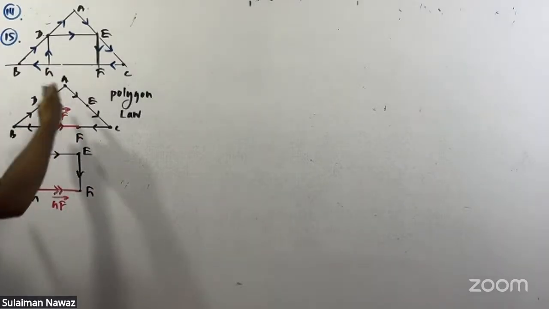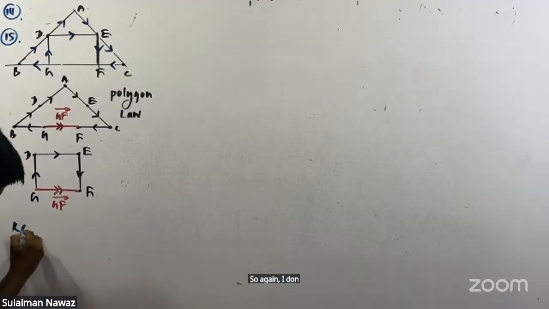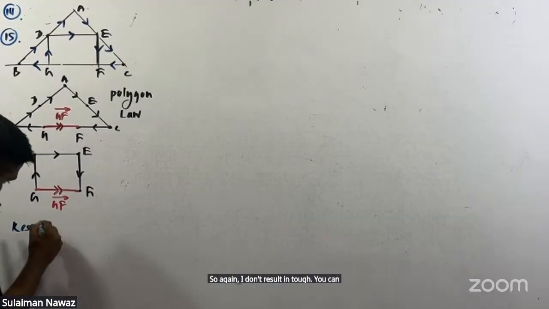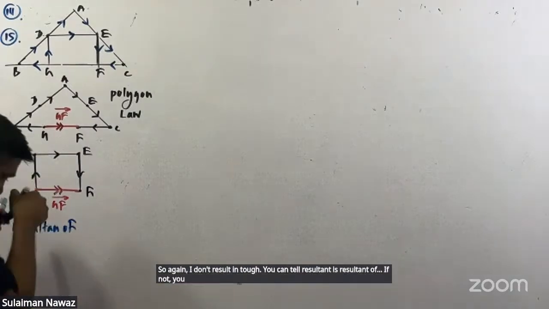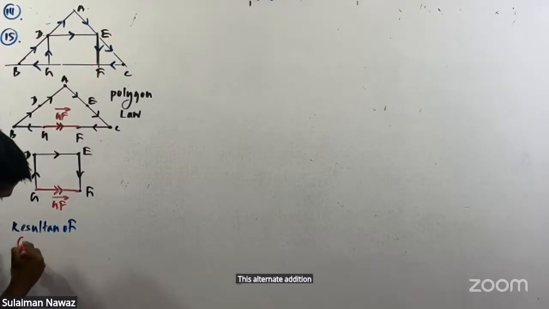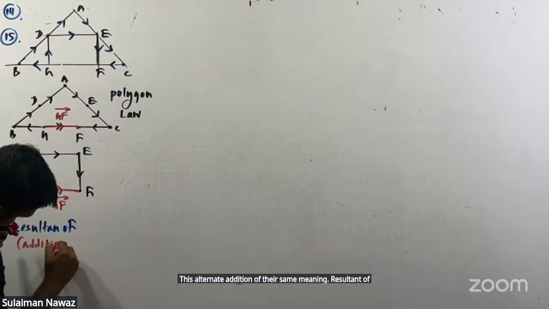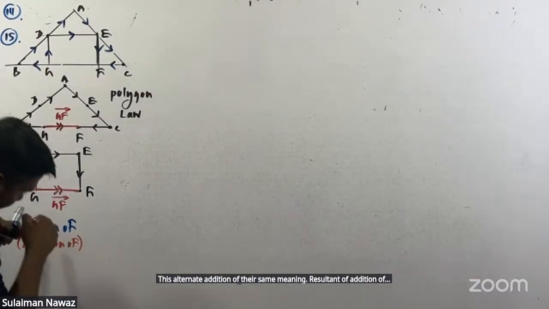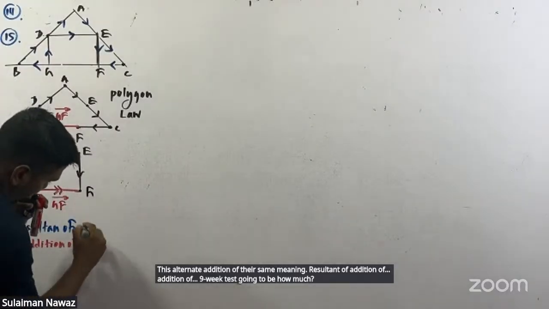Learn these things. If you feel something is important, write it down. You can write down resultant of, or you can use the words addition of. Resultant of and addition of have the same meaning. The addition of those 9 vectors is going to be equal to how much?